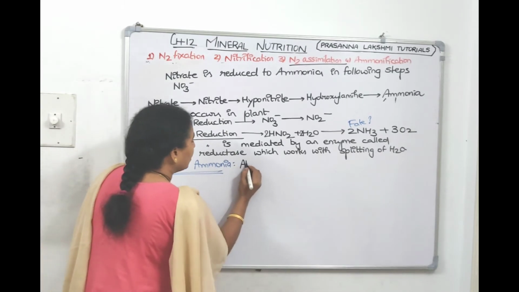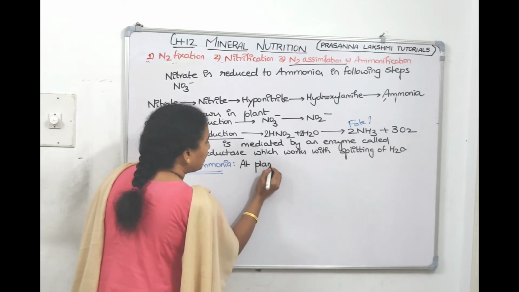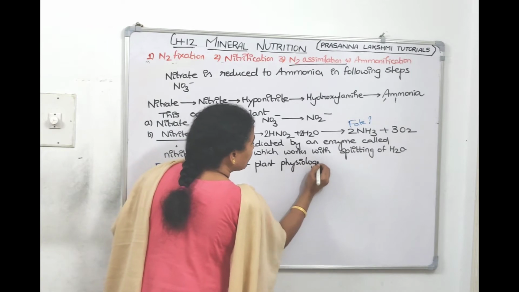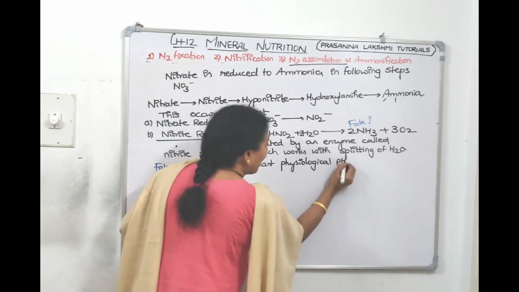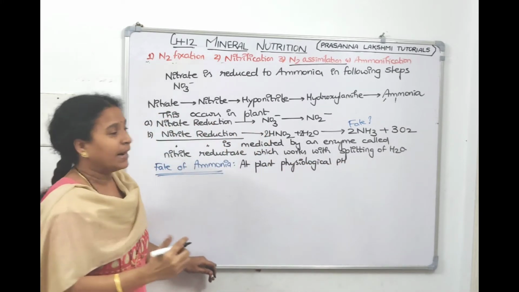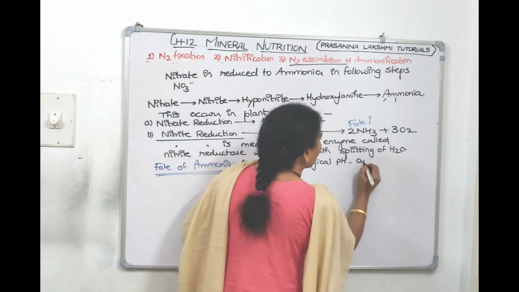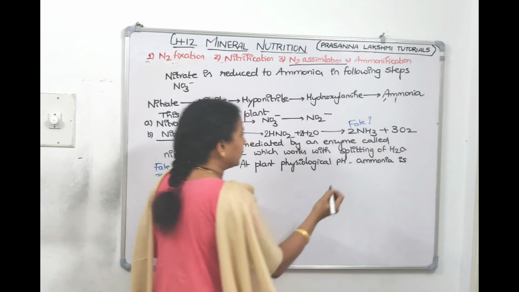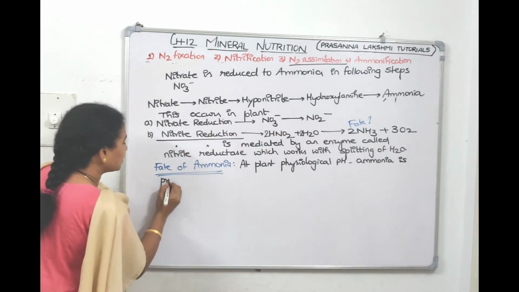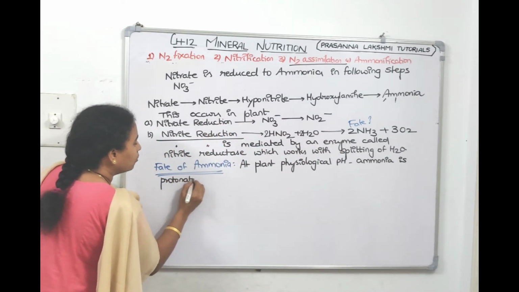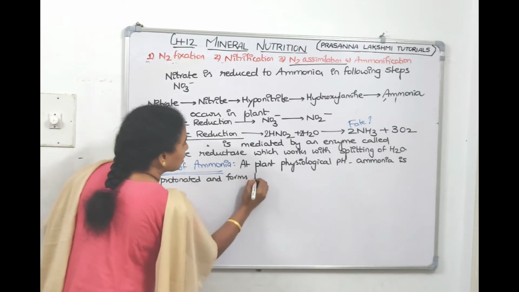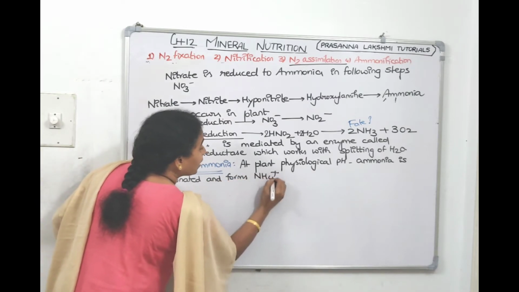So at the plant's physiological pH, inside the plant, ammonia is protonated and forms ammonium ion.